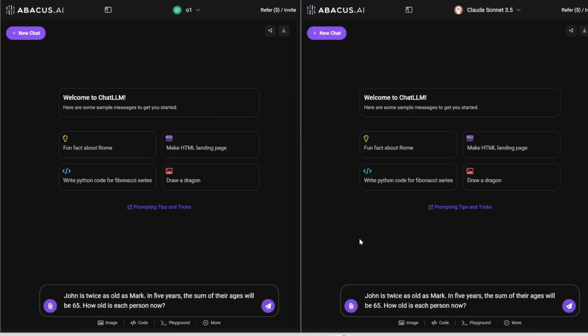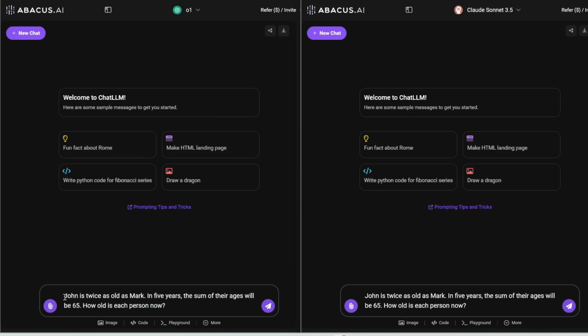So this is a math problem. It's actually not too hard to solve. It's just a simple algebra problem, but because the answer is a fraction and not a whole number, sometimes when the LLM attempts to verify its answer, this prompt might throw it off into an endless loop. So let's see if O1 can get this correct.